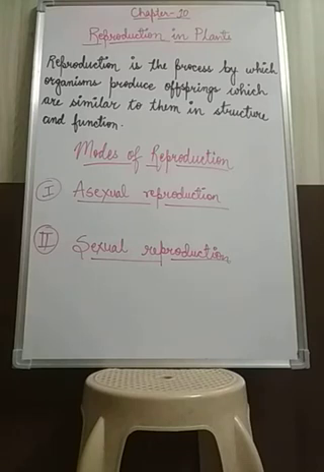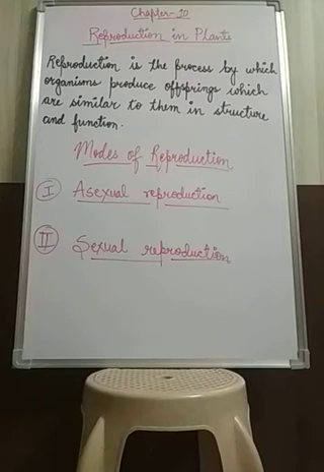Before starting the chapter, we should first know what reproduction is. You know that all living organisms grow old with time, and as they grow old, they eventually die. That means an individual organism will die, but the race will continue. Race means that particular type of organism, the species of that organism, will continue, because living organisms have the ability to produce the same type of organisms before they die.